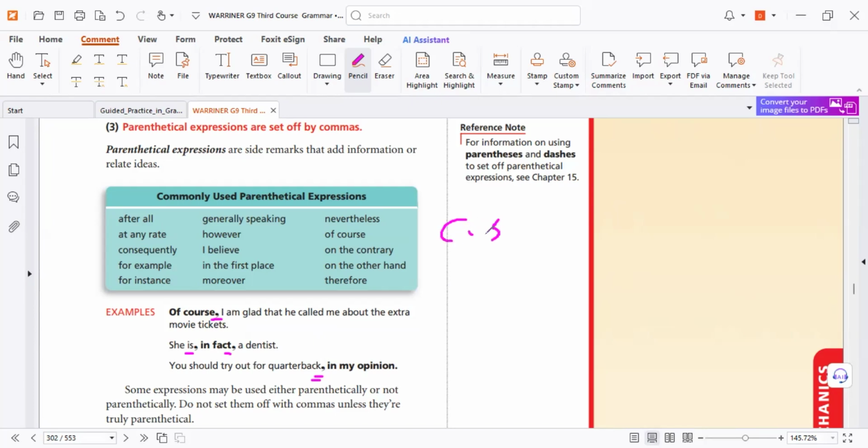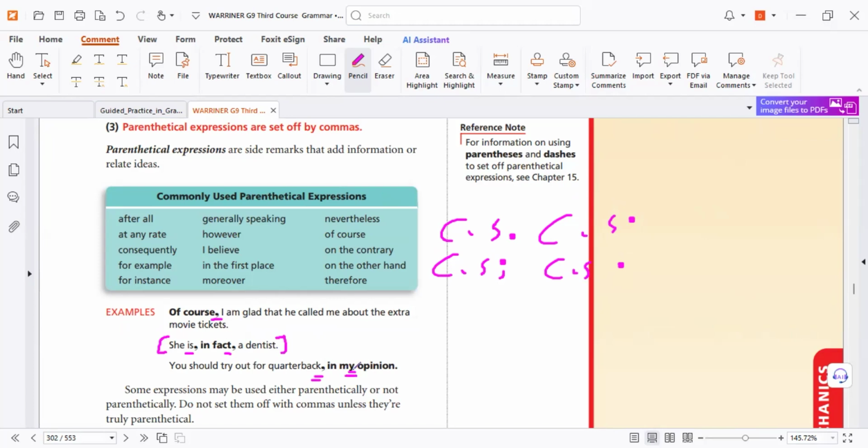Do you remember this chapter of transition words? You have an idea here, full stop. You have an idea, semicolon. After the sentence, okay. The writer can use any expressions to help the reader to understand more. For example, in fact, that is a fact to prove something before.